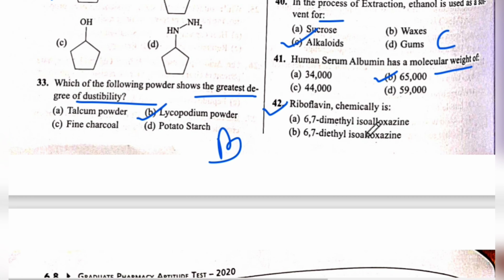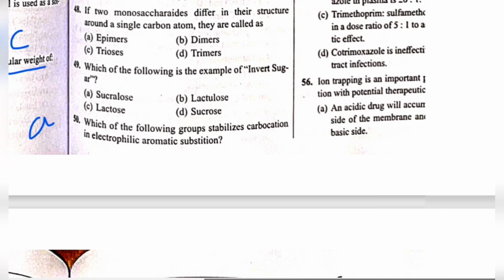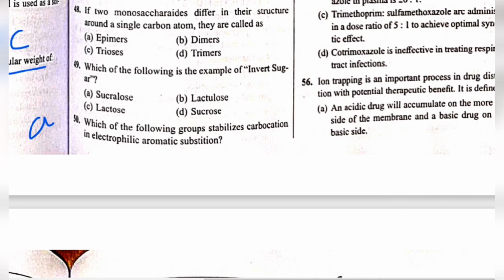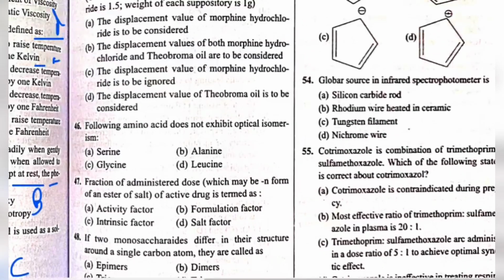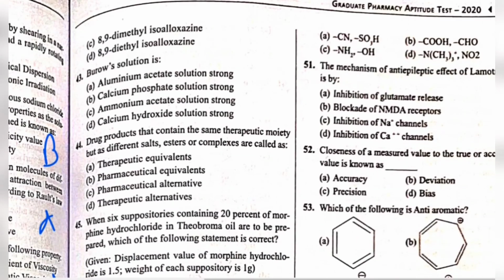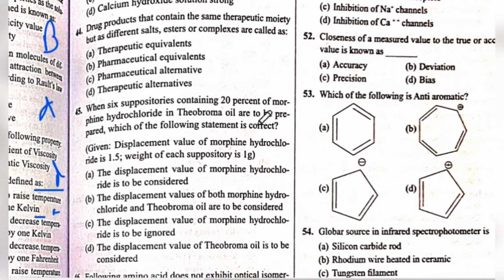Next is question number 42. Riboflavin chemically is... The answer is A, 6,7-dimethyl isoalloxazine. Next is question number 43. Boro solution is aluminum acetate solution. The answer is A.